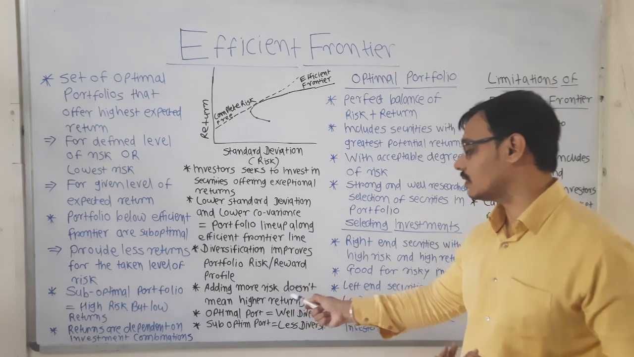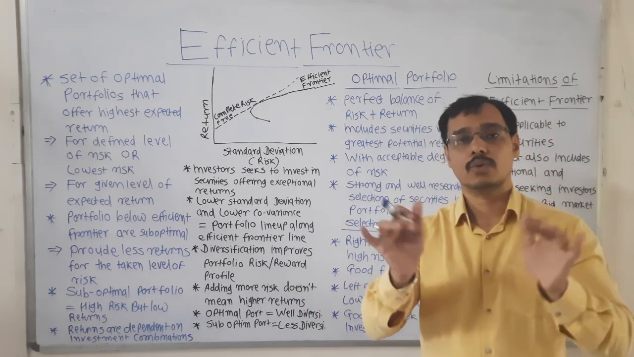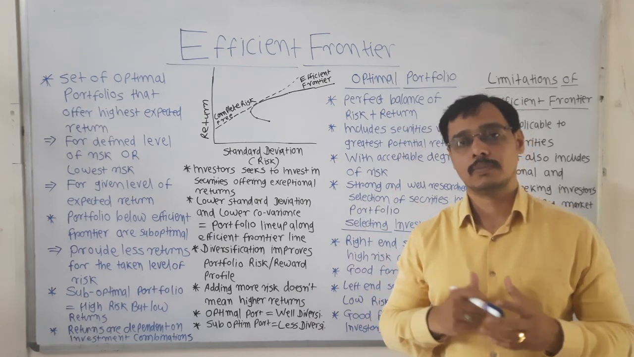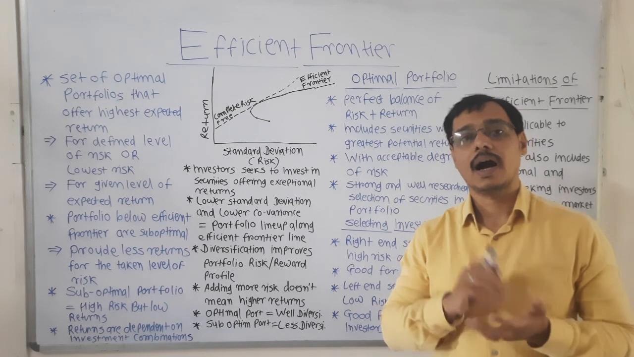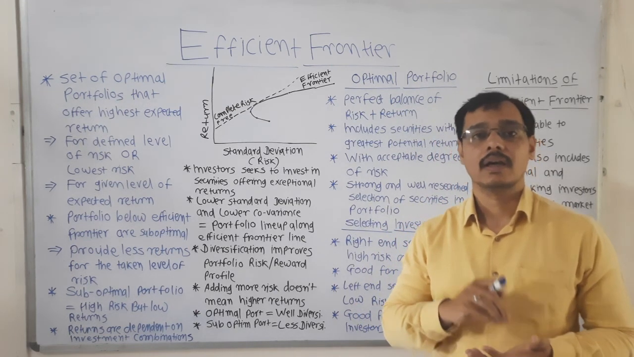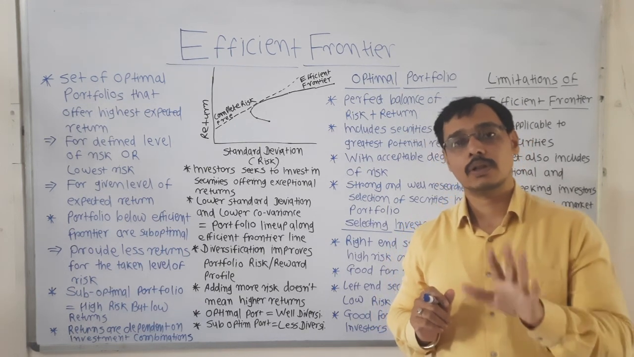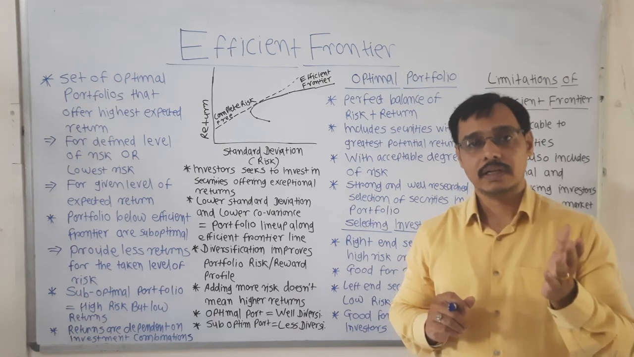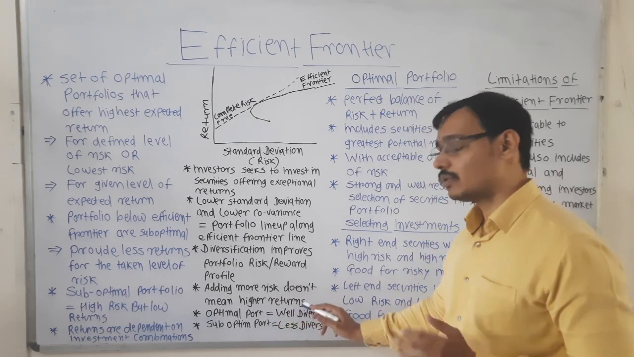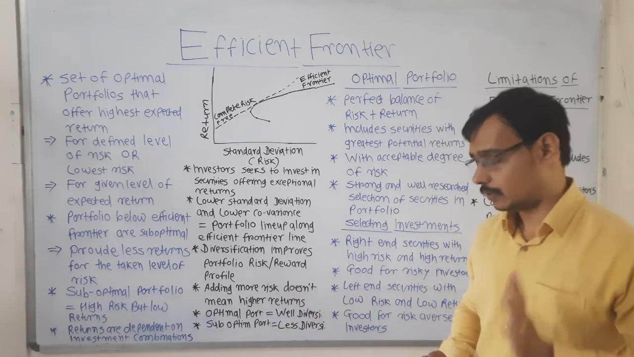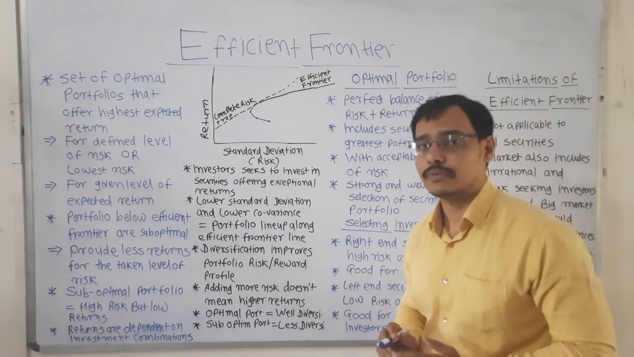Adding more risk doesn't mean higher returns. If you are taking high risk, adding more risky stocks into the portfolio, it doesn't guarantee you high returns, because high risk stocks have a tendency of volatility and they may free fall like anything in times of uncertainty. Optimal portfolio means well diversified portfolio, whereas suboptimal portfolio means less diversified portfolio.